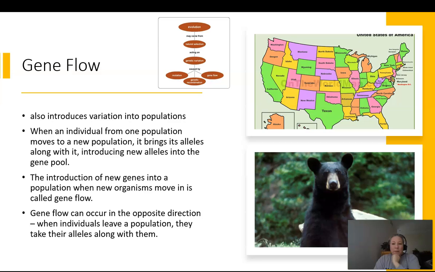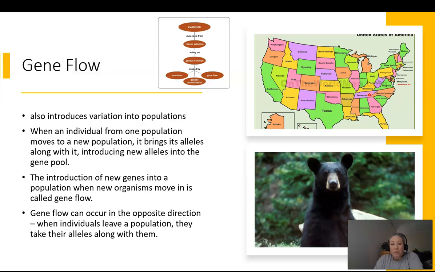So the next one we're going to talk about is gene flow. That would be right here on our concept map. And this bear, right, is a carrier of genetic information. That's what it does. And this bear, let's say it lives in Tennessee, the bear population in Tennessee can actually get to the bear population in Pennsylvania, because all of this is connected by the Appalachian Mountain chain, which runs right through these states here.